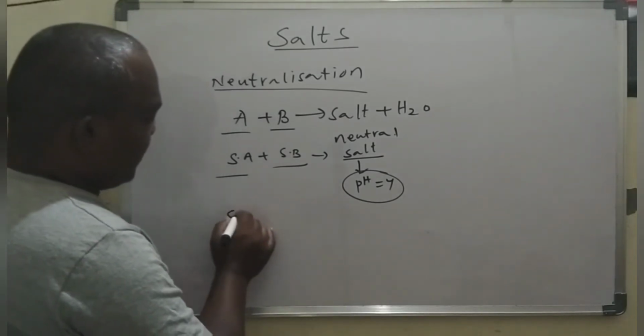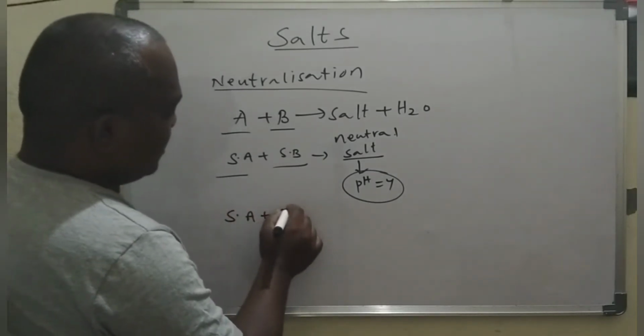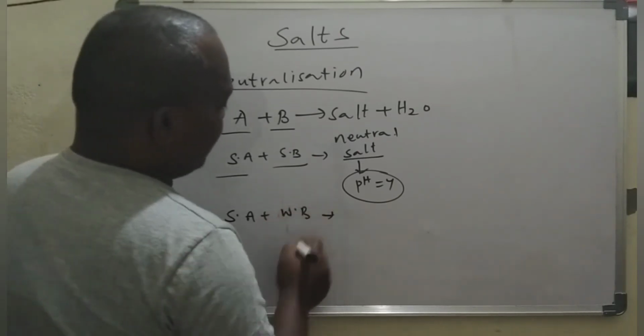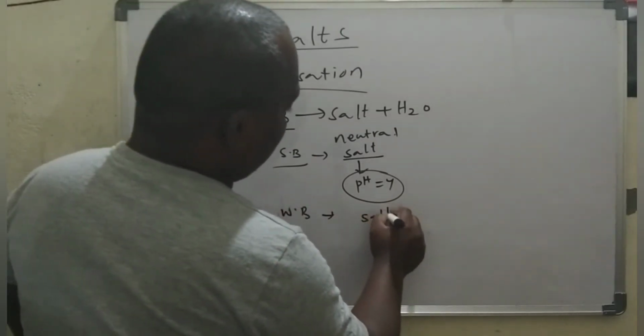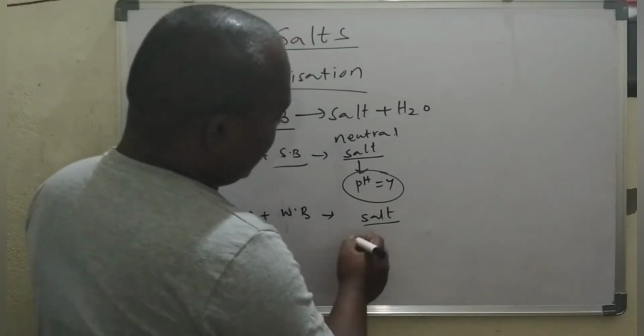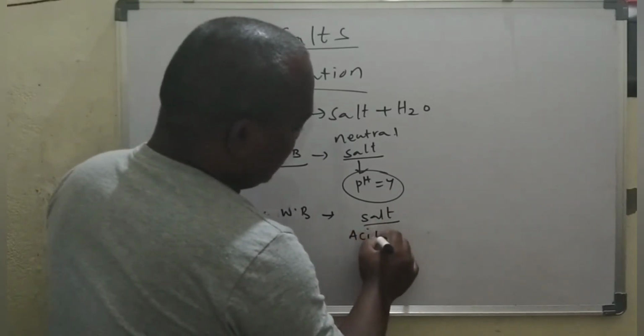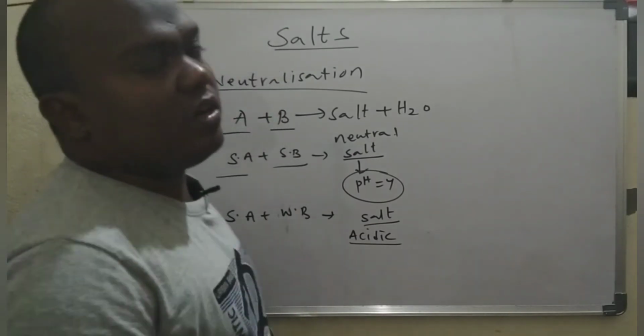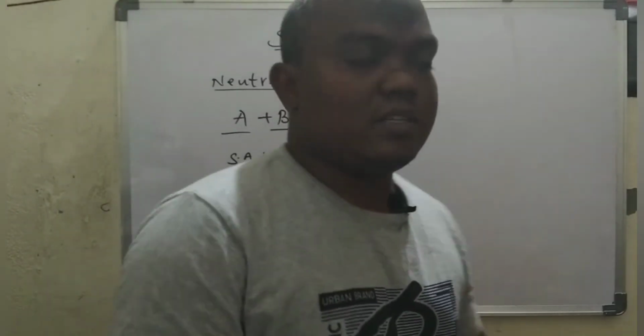When we take a strong acid and a weak base, we get a salt that is an acidic salt, and it contains an acidic nature.